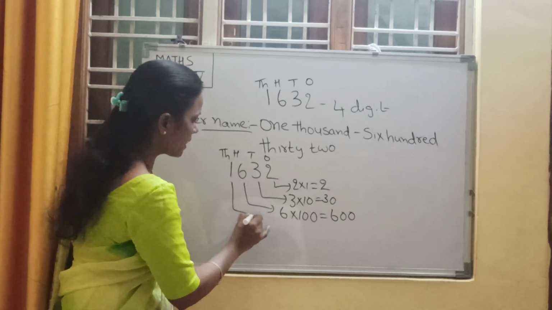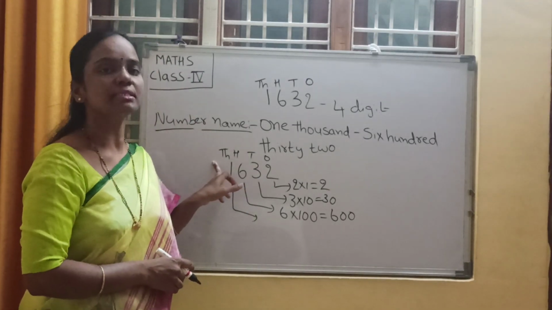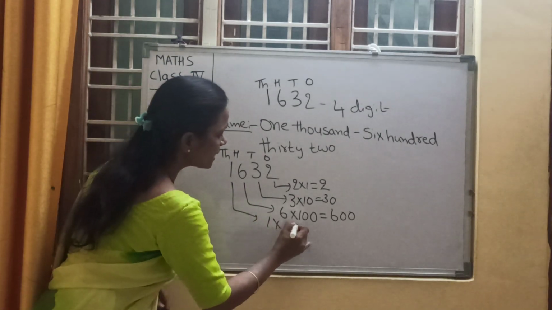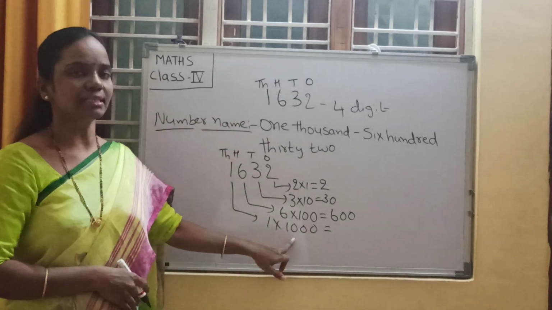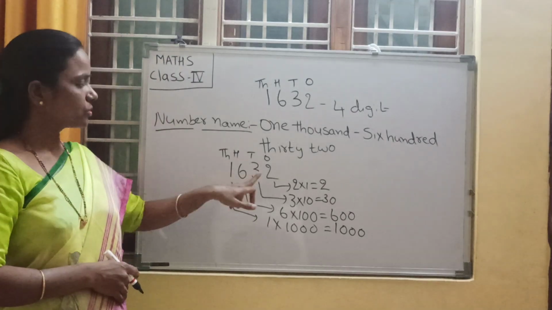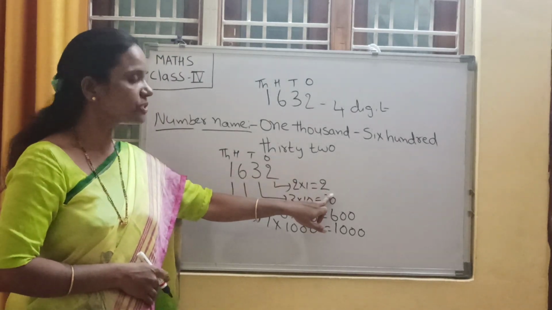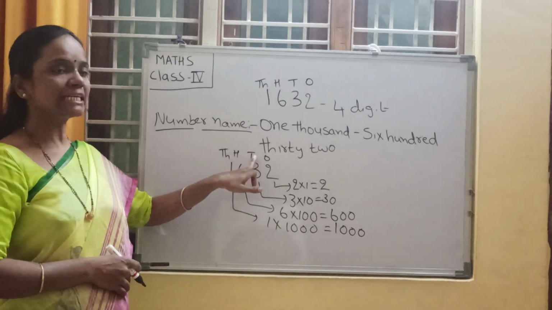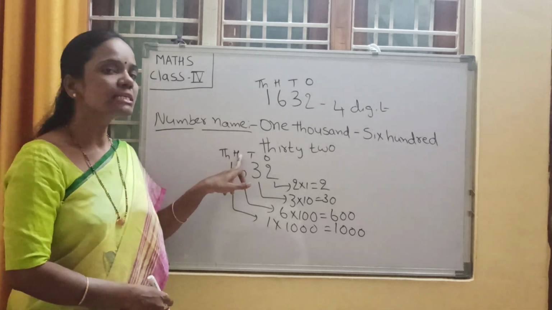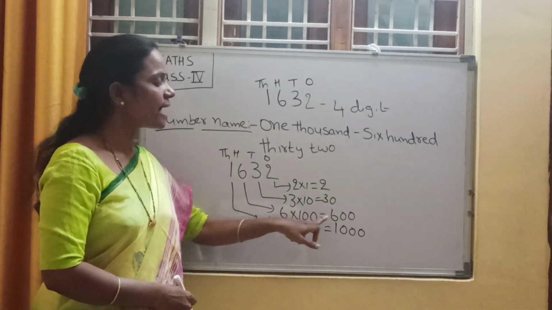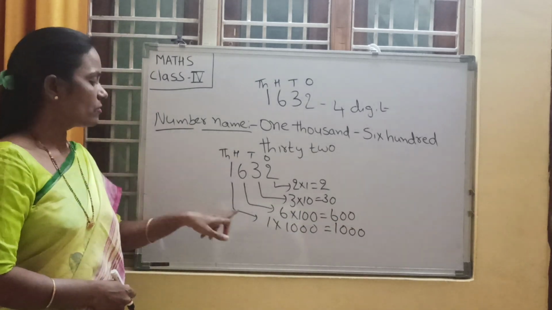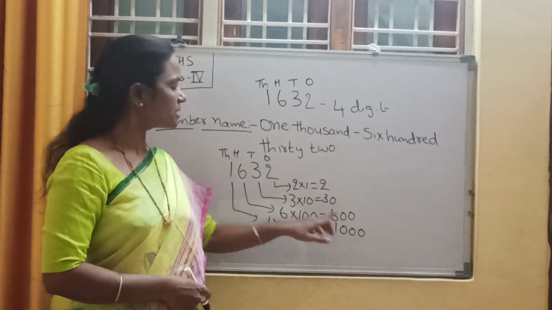Next, come to the 1. 1 is in thousands place. Then what is the place value of 1? 1 into 1000. How much, children? Yes, 1000 is the place value of 1. To recap: 2 is in ones place, its place value is 2. 3 is in tens place, its place value is 3 tens are 30. 6 is in hundreds place, its place value is 6 into 100, 600. 1 is in thousands place, 1 into 1000, 1000 is the place value of 1.